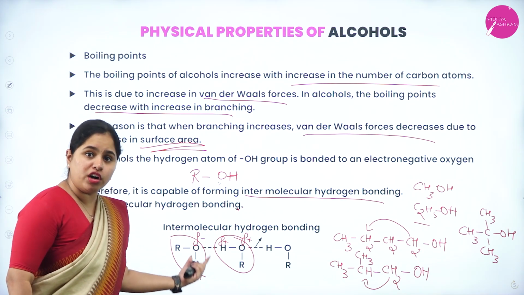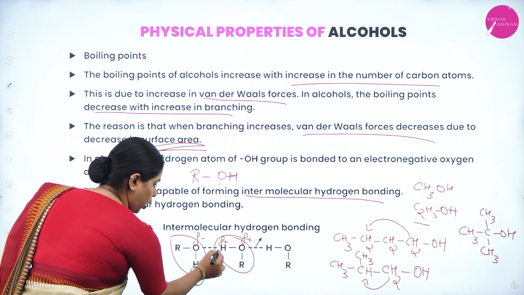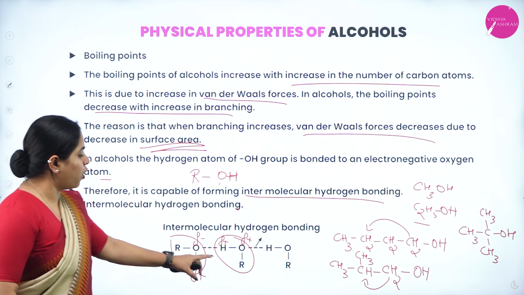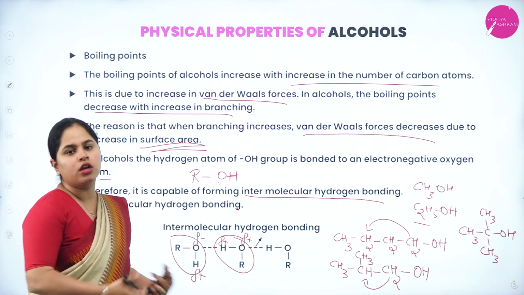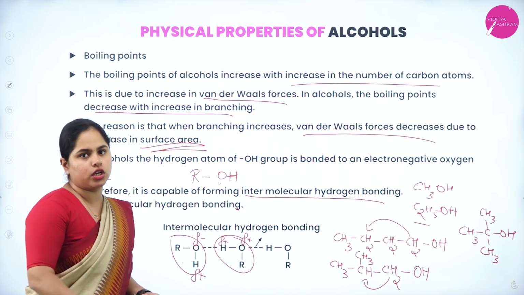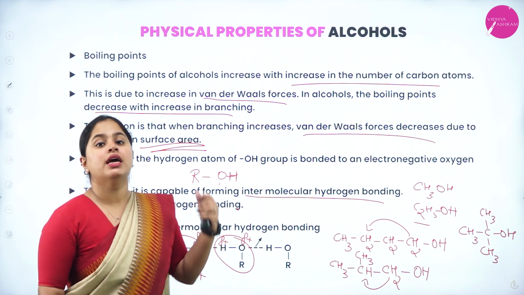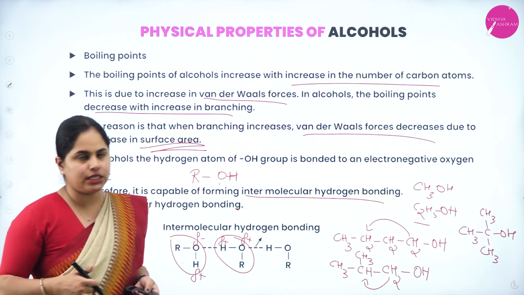So a bond will be formed between the more electronegative atom and hydrogen. This dotted line you can see is the hydrogen bond which is formed. It is formed between two different molecules: this is one molecule of alcohol, this is another molecule. That is why it is called an intermolecular hydrogen bond. Hydrogen bonds exist in alcohol due to this OH bond because of the electronegativity difference.